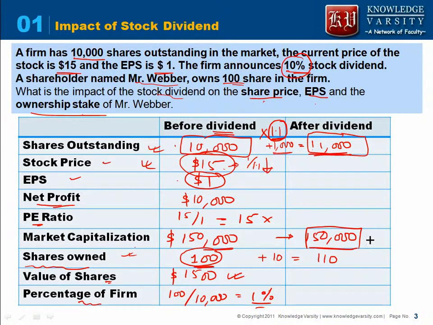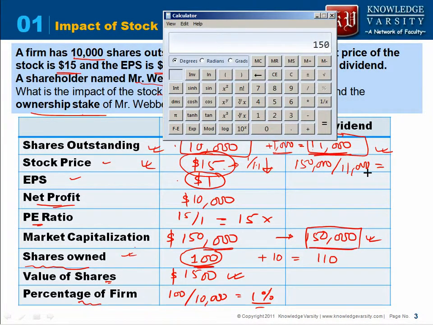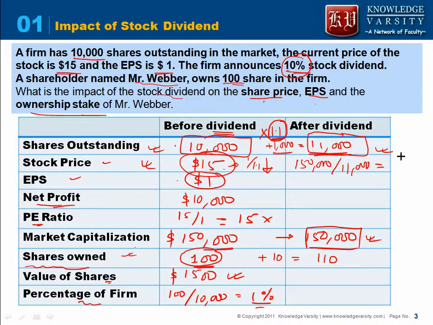So the market capitalization is this, the number of shares outstanding is this, so the stock price would become 150,000 divided by 11,000. If you compute it, it would be 13.63. So the stock price of the company would be 13.63.